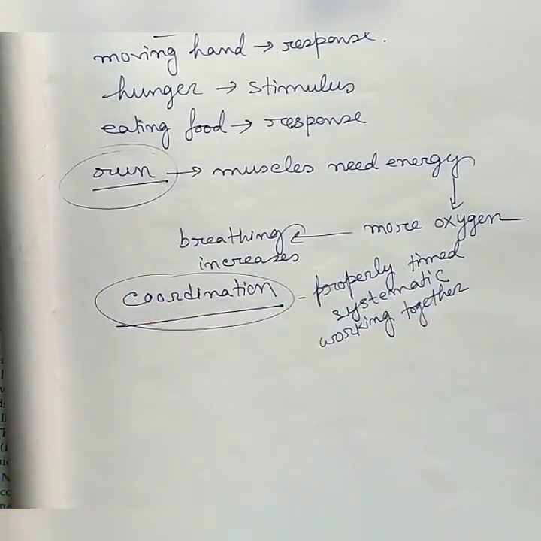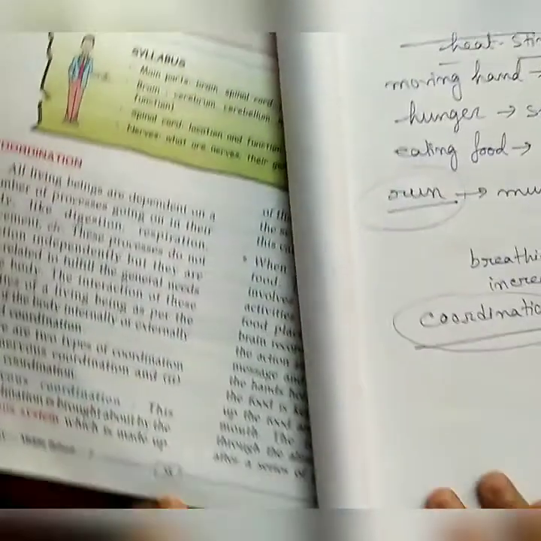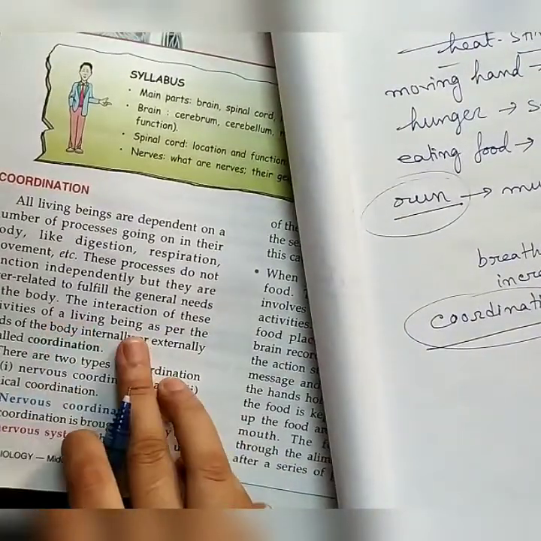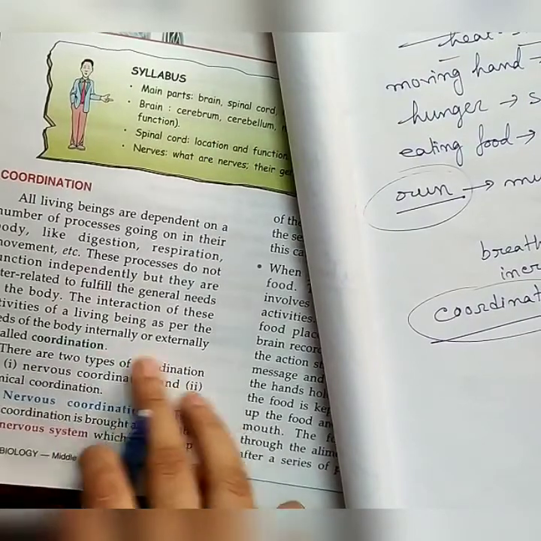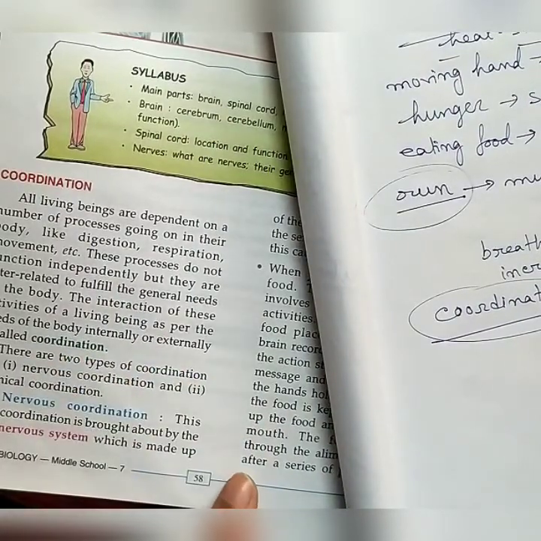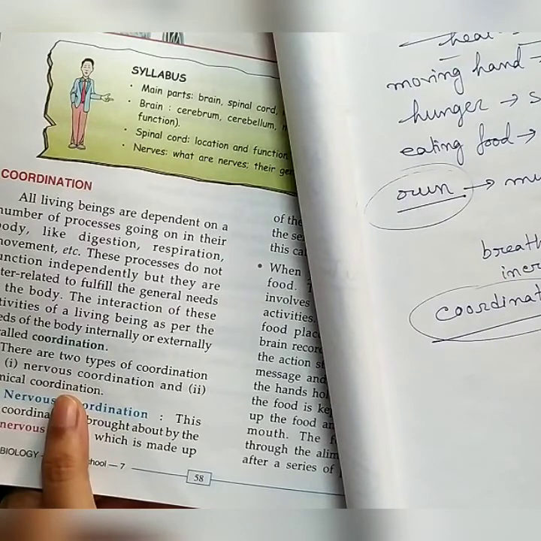This is known as coordination. So the interaction of the activities of living beings as per the need of the body, internally or externally, is called coordination. And there are two types of coordination in human beings.